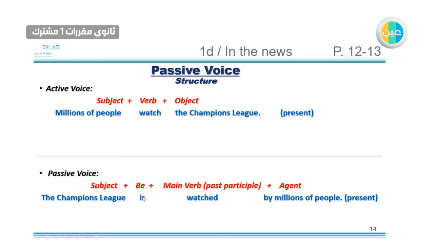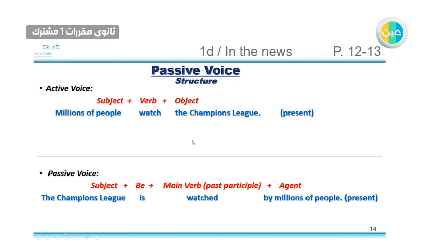Then we use is, because the sentence is in present tense. Then the main verb in past participle, and we use the same verb. And then the agent, who did it: by millions of people.